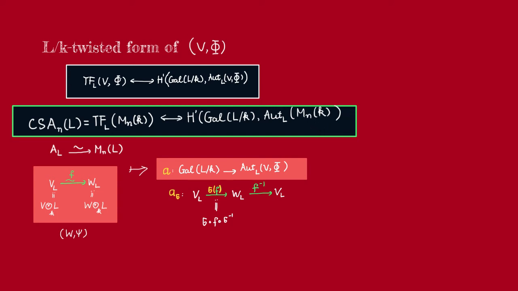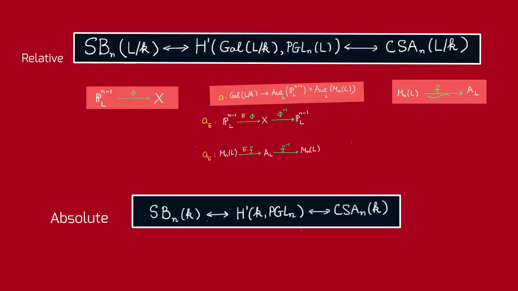But what is this automorphism group? This automorphism group is going to turn out to be PGL_n(L), because every automorphism of the matrix algebra is inner. Thus, we get a bijection between the central simple algebras of degree n splitting over L and the H^1 cohomology group of the Galois group of L over K with coefficients in PGL_n(L).